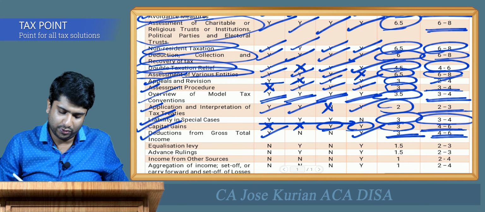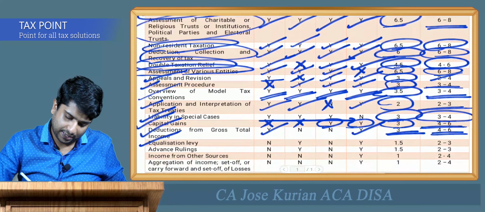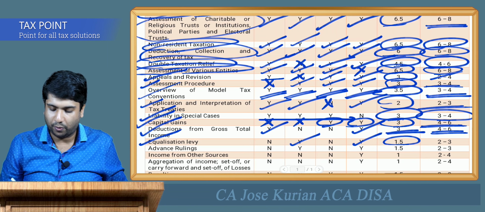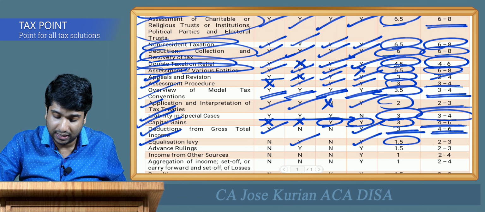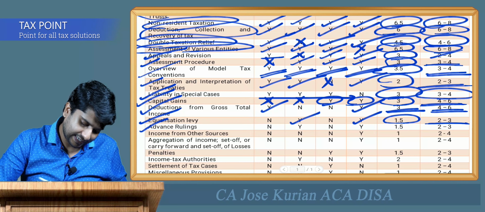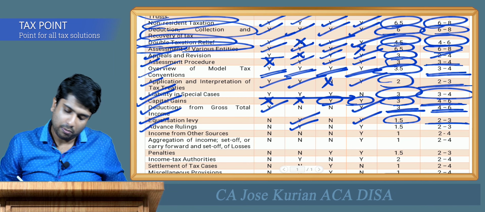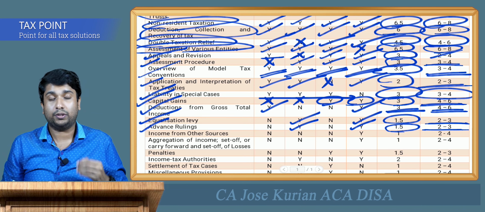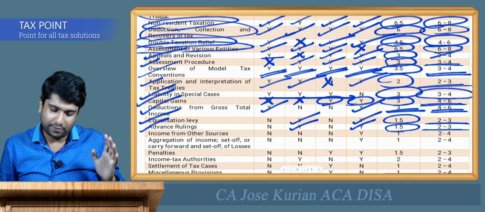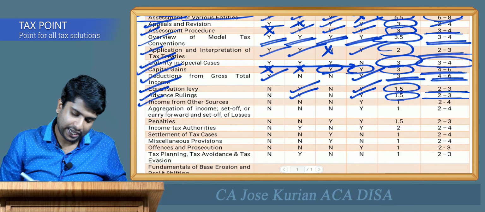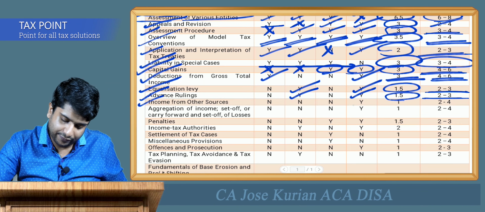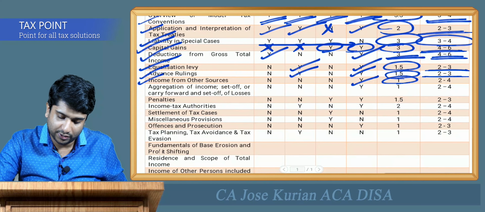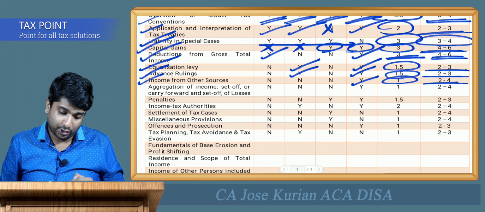And the next is equalization levy. They have asked questions from this chapter in May 19 as well as May 18. Again, the average is 1.5. You can expect around 2 to 3 marks in the upcoming examination. And again, the next is advanced rulings. They have asked questions in May 19 and May 18 attempts. 1.5 is the average, and you can expect around 2 to 3 marks from this chapter as well. So moving forward, next is IFOS, and they have asked only in May 18, and again the average is around 1 mark. You can expect around 2 to 4 marks from this particular chapter.